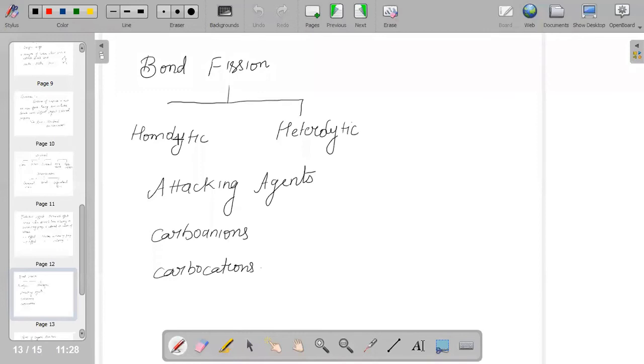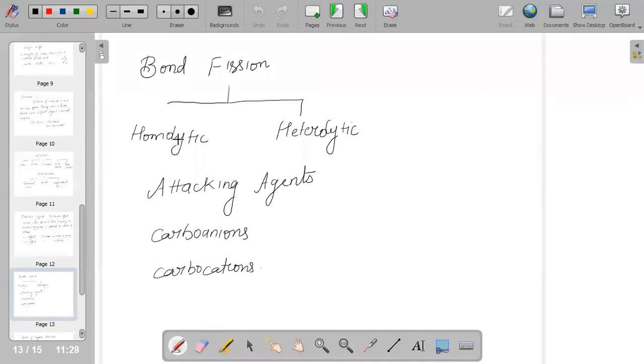Hence, attacking agents can be of different types: free radical, nucleophile, electrophile. A free radical has unpaired electrons. A nucleophile has extra electrons, acts as a Lewis base, and is a nucleus lover; it is either neutral with a lone pair or negatively charged. An electrophile has a positive charge, has fewer electrons, and tends to act as a Lewis acid.